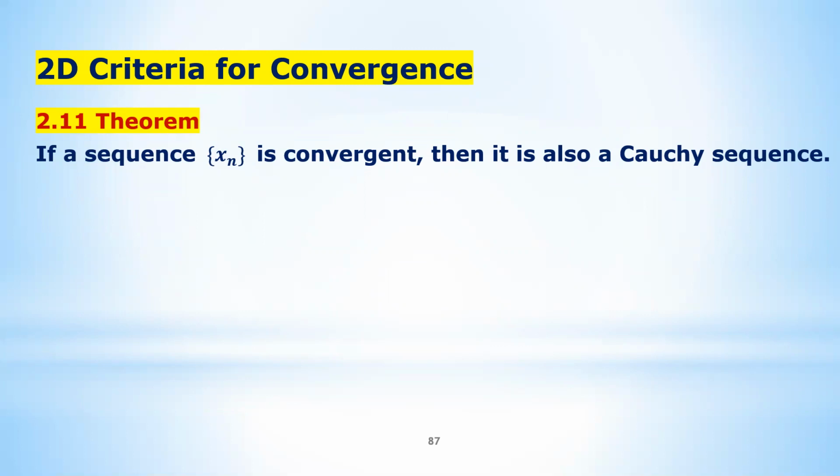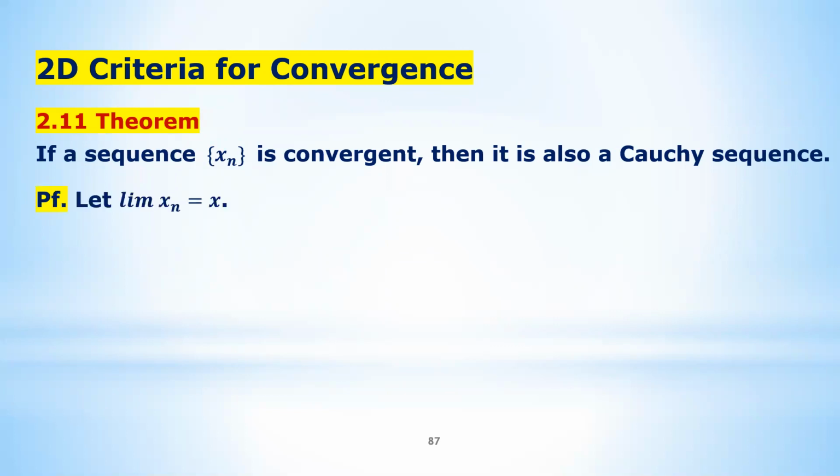Okay, so first our goal is to show that a sequence is convergent if and only if it is a Cauchy sequence. So this Cauchy condition is a necessary and sufficient condition for a sequence to be convergent. Here we're going to first prove the easy part. We're going to show that if a sequence is convergent, then it is a Cauchy sequence. And later, we're going to prove the other side: every Cauchy sequence will also be convergent.